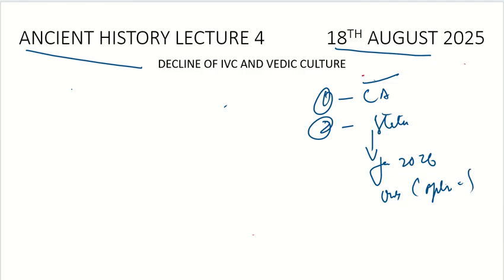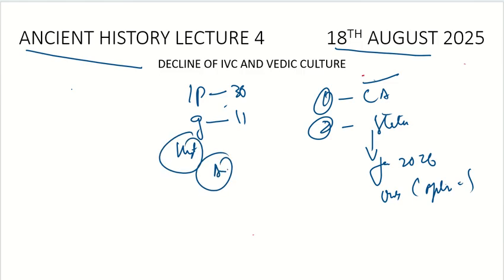One more thing I want to add: we started with Indian polity, which we had already completed. It took us 30 lectures. We had completed every aspect of Indian polity. I would recommend you go to our YouTube channel, go through the playlists. There you will find the Indian polity lectures. You would definitely like that. After that, we started with governance, which we completed in 11 lectures, and now we are discussing history. In history, we first started with ancient history, and it is the 4th lecture.